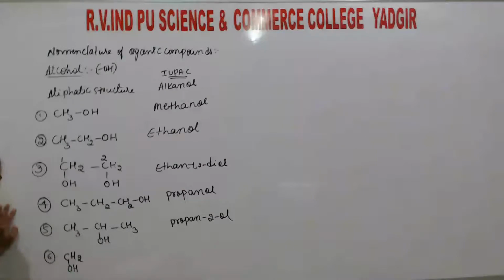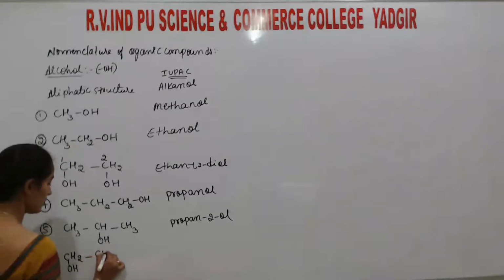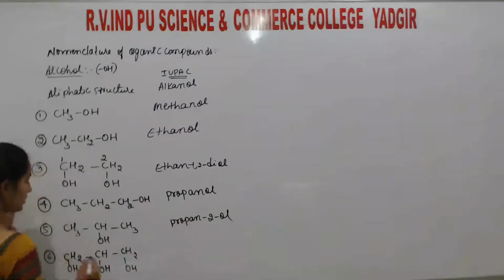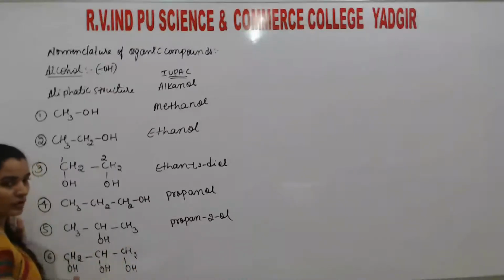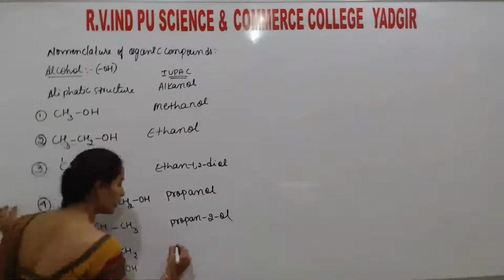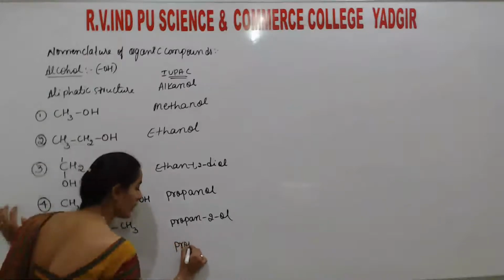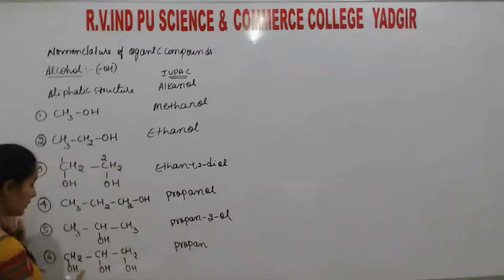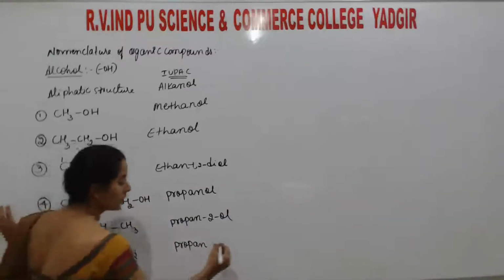CH2OH, CHOH, CH2OH. Note, students, here this is the parent chain and 3 OH groups are there. That is propan. The last is how many alcohols? 3.